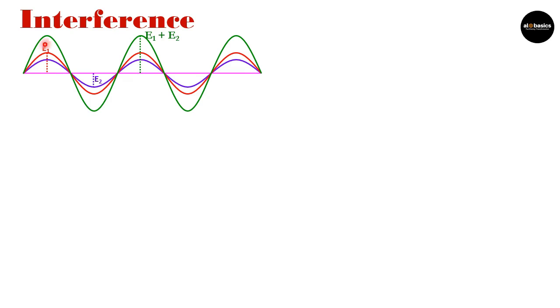So the resultant of the green colored wave, or resultant wave, is always E1 plus E2 in this situation. And here you can see that both these waves have the same frequency. They have the same phase difference, that is, their phase difference here is 0. And they are traveling with constant phase in the same direction and with the same frequency. So we say that these two waves are interfering with each other to give maximum intensity.